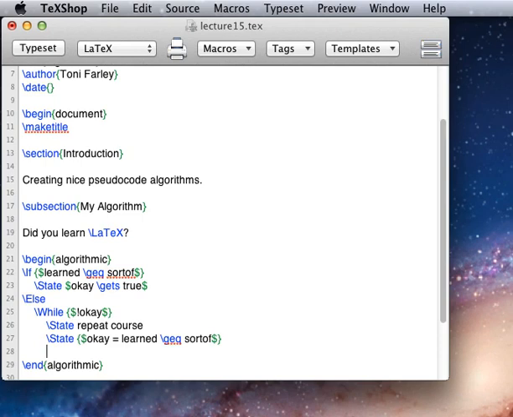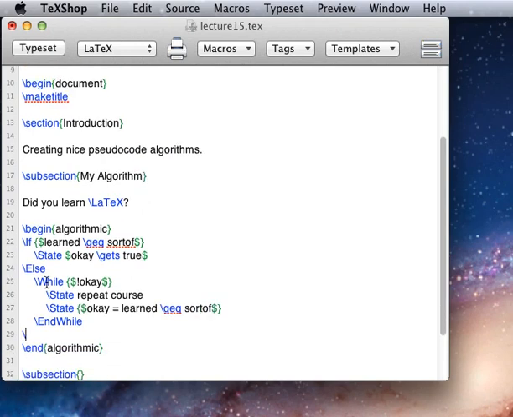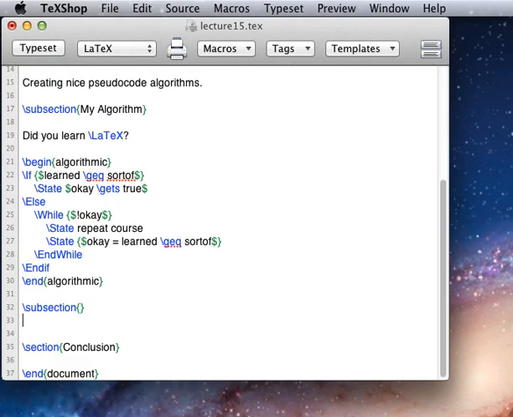So as soon as learned is greater than or equal to sort of, and OK becomes true, we'll fall out of our while loop and end while. And we have a classic if-else statement here, so we want to end the if. And then of course we end algorithmic.